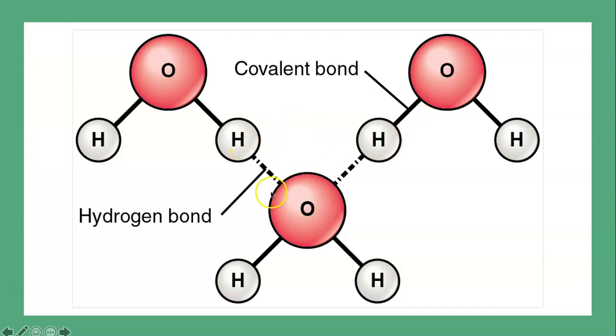The hydrogen bond is not an actual bond, it's more of an interaction between a hydrogen that now is slightly positively charged interacting with something that's slightly negatively charged. This case just happens to be another water molecule. And this gives water its properties. If you've ever seen two raindrops come together on a window and form into a bigger raindrop, or you've seen water take the shape of the flask or the cup that it's in, you've seen hydrogen bonding at work. The way that our blood can flow through our body is due to hydrogen bonding, so that water molecules can really stick together, and it gives water really important properties.